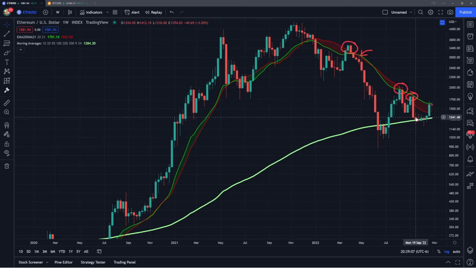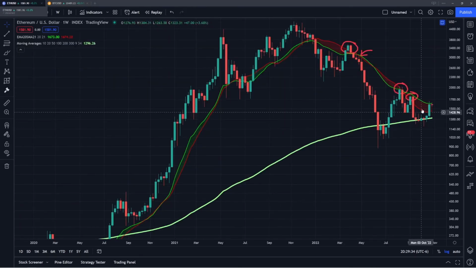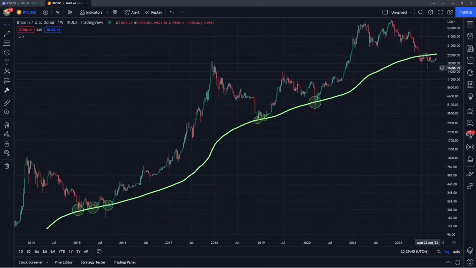And I do want to mention that historically, the 200-week simple moving average has acted as extreme support, especially for Bitcoin. If I just switch over here, you can see throughout the bear markets, this is where Bitcoin has held its support. And just contrasting Bitcoin and Ethereum here, you can see that Bitcoin is actually far below its 200-week average. Currently, that's coming in around $24,000. And the current price is around $20,700. So that is definitely one of the differences here, with Ethereum having a lot more relative strength, being above that 200-week average and pressing up on resistance. Meanwhile, Bitcoin is still stuck in this little range below the 200-week average.